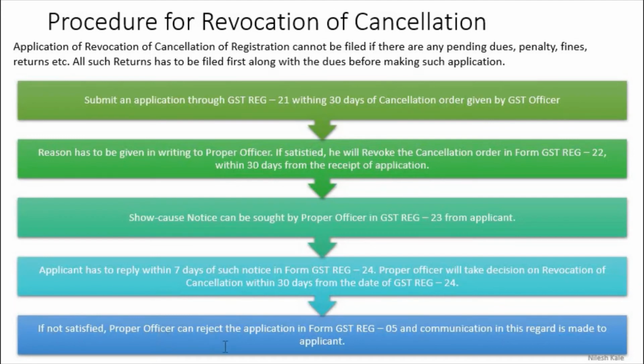If not satisfied, the proper officer can reject the application in form GST REG 05, and communication in this regard will be made to the applicant. The GST officer may say, applicant, your registration is cancelled, and even after applying for revocation, we have decided to cancel your registration. And he has the power, right? So this is all about section 30, and this is all about, friends, the GST registration series.